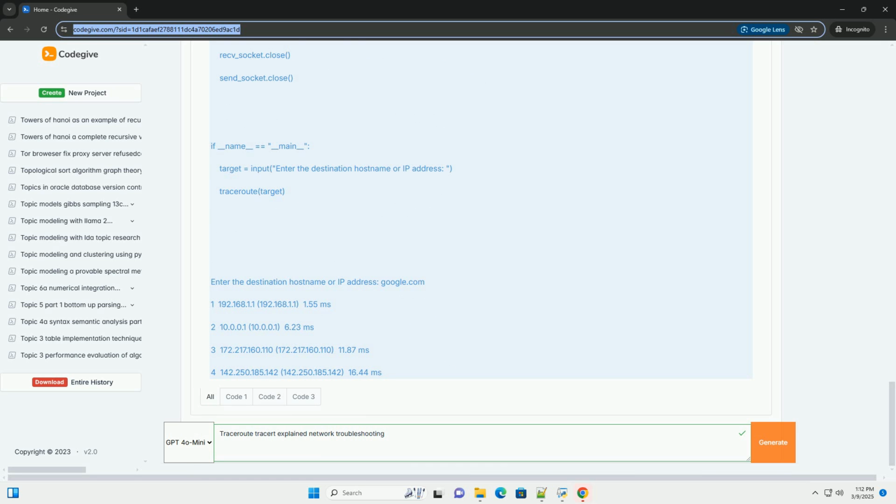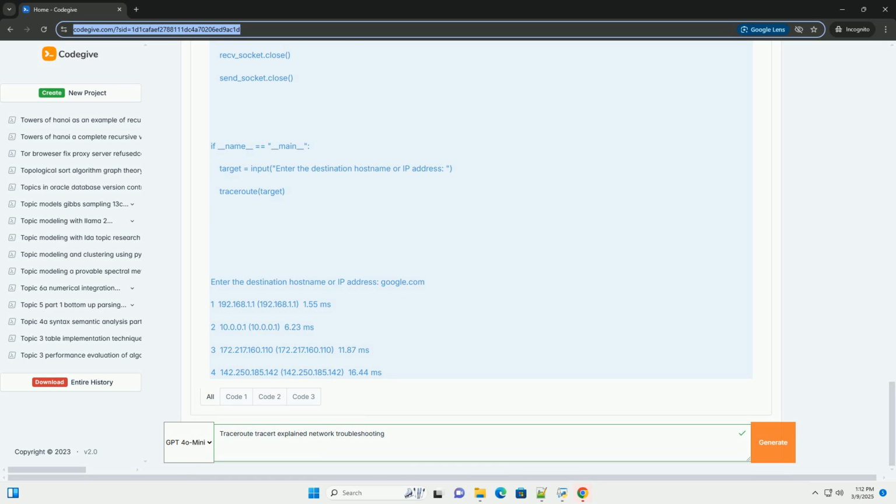recv_socket, a raw socket to receive ICMP time exceeded messages. socket.IPPROTO_ICMP specifies that we want to receive only ICMP packets. send_socket, a UDP socket to send probe packets. Sets the timeout for the receiving socket using recv_socket.settimeout. Iterates from TTL 1 to max_hops.